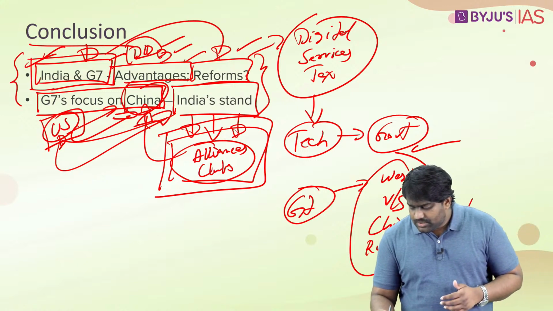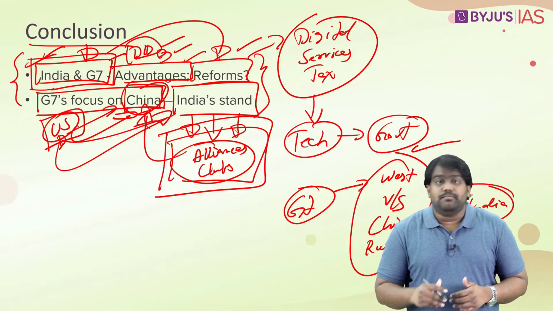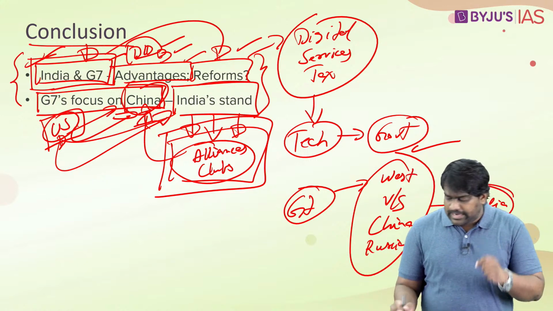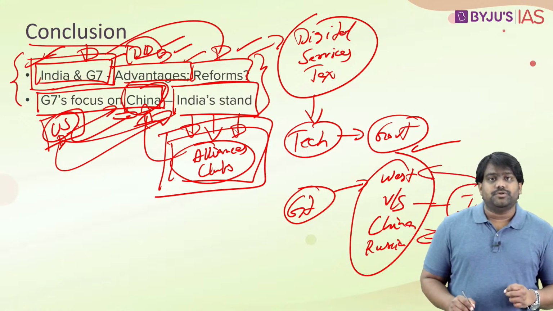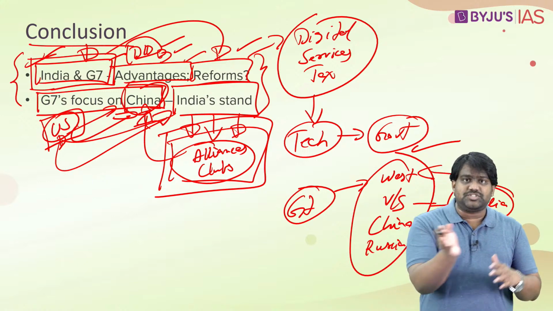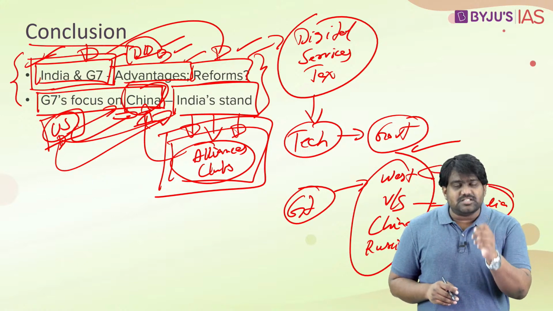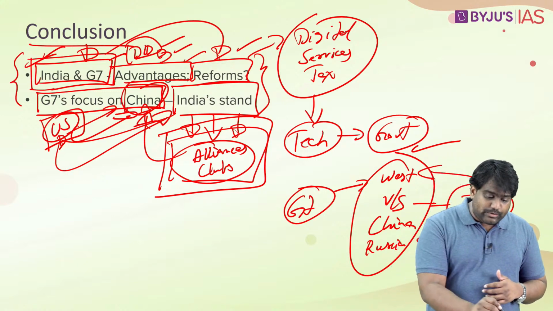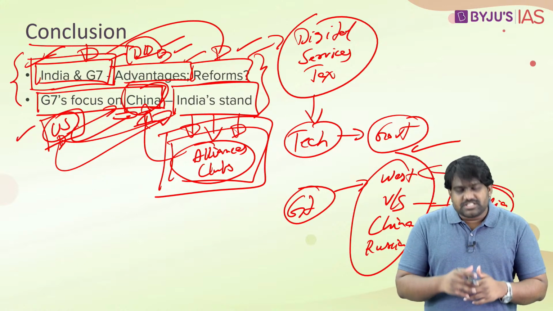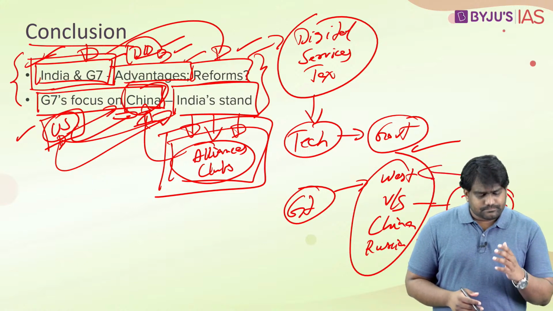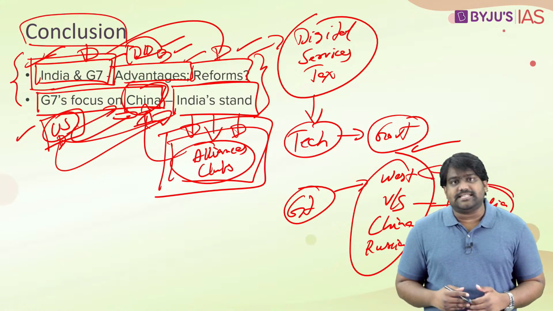The question is, what choices will India make in the future, right? Will India side permanently with the West, or will we strike a balance? Will we balance our ties with the West and China and Russia? These are the questions that need to be answered, and you can expect such analytical questions in mains. Okay, so this concludes our discussion for today, and let's end our talk on the G7.